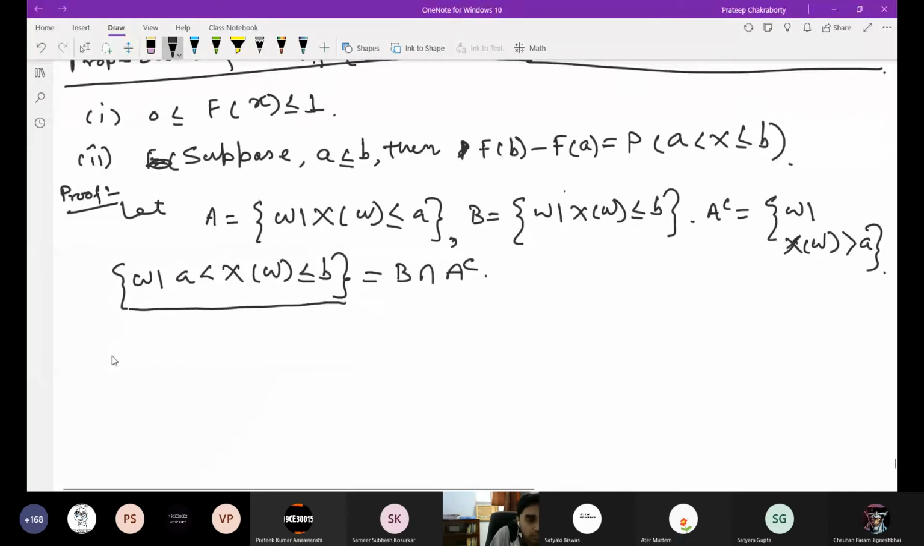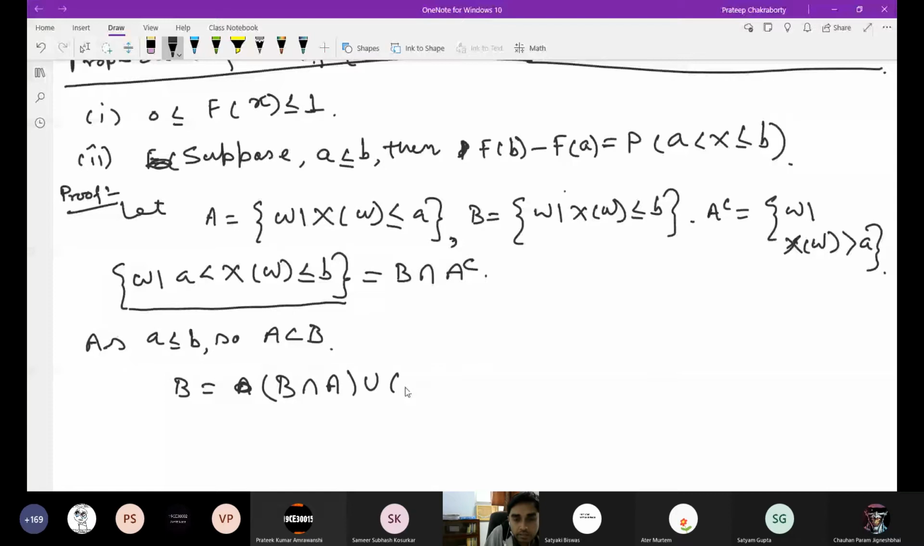Here we also see that A is less than or equal to B, so capital A is a subset of capital B. So we can write B as B intersection A union B intersection A complement. For any B, for anything, we can write it this way.